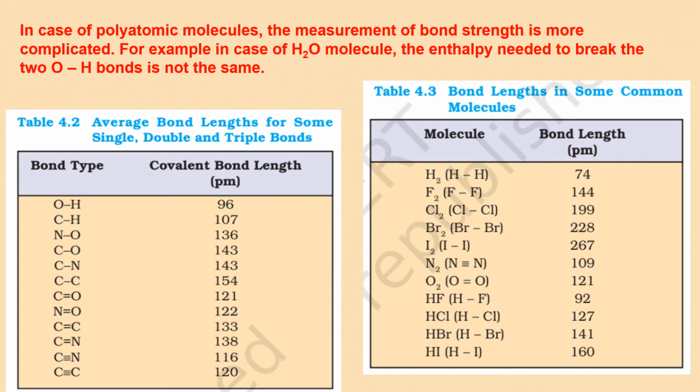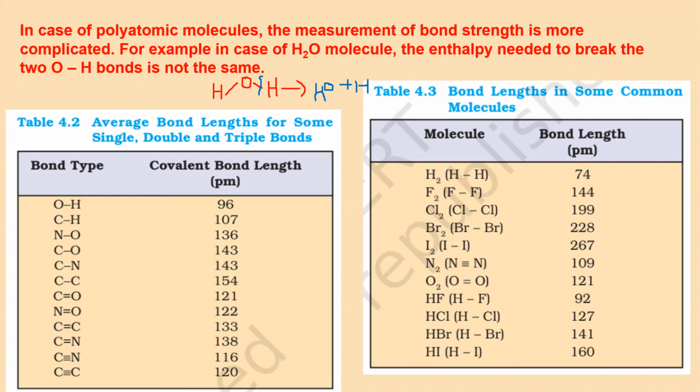And you will notice that if I take the example of water, it's a stepwise process. It's not that at one go both the O and H bonds are breaking. It will break systematically. First one bond will break. Suppose I show you here. This bond is breaking. I will be getting HO, which is left, and I will be getting plus one more hydrogen which has broken the bond with oxygen because we supplied energy.